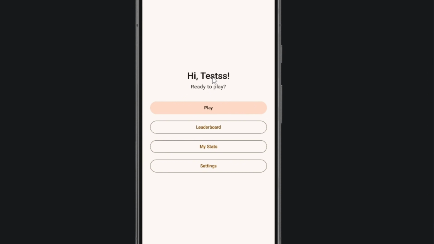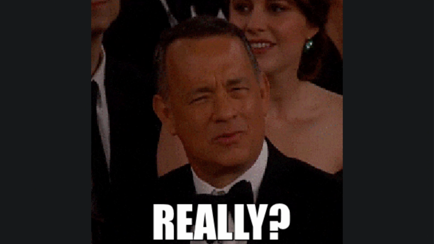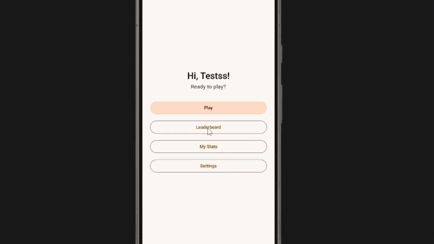First launch, you pick a nickname. That's what shows up for you on the global leaderboard. And once it's saved, it persists. I can kill the app, relaunch it, and it remembers me. Here's the home screen. We have play, leaderboard, my sets, and settings. Clean Material 3 design, full dark mode support, and now the fun part, the game setup.